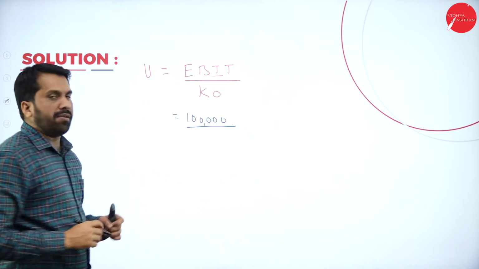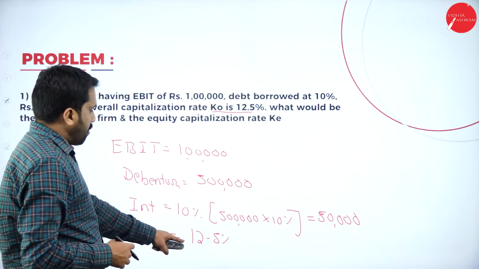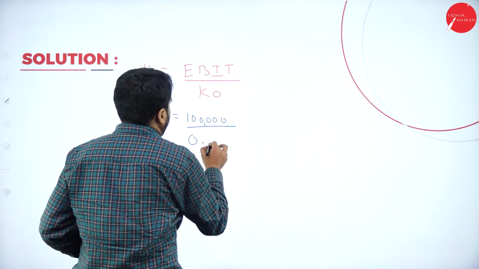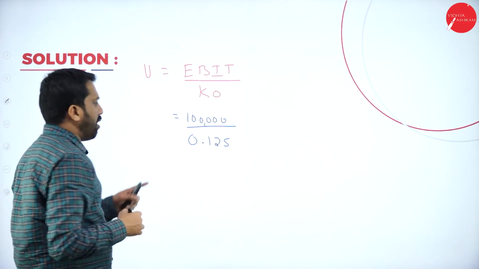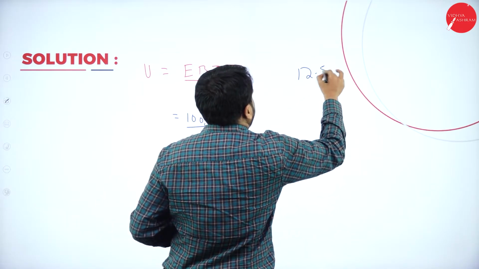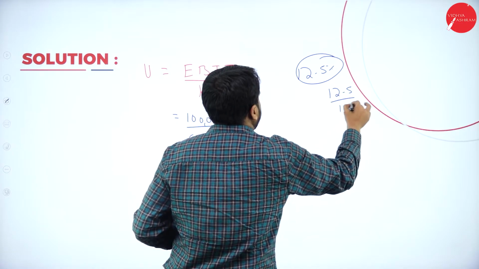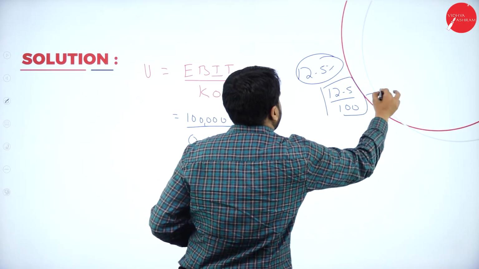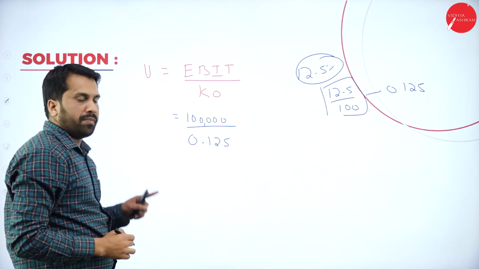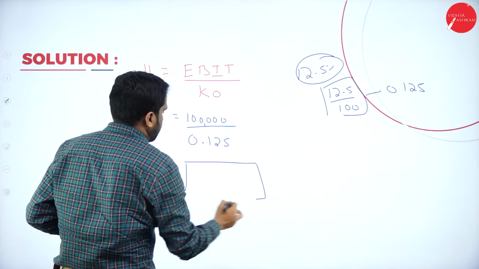1 lakh divided by KO, cost of capital, 12.5%. We can also call it 0.125. How come it is 0.125? 12.5 divided by 100, you will get 0.125. Hope you are clear. Yes. Now, what is your answer?